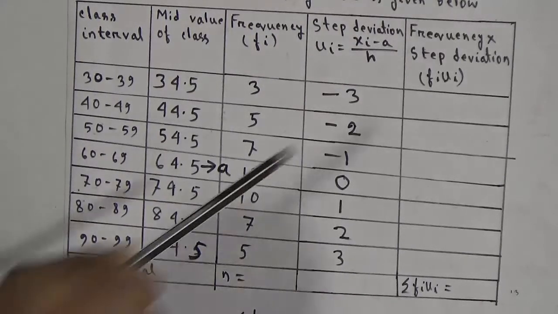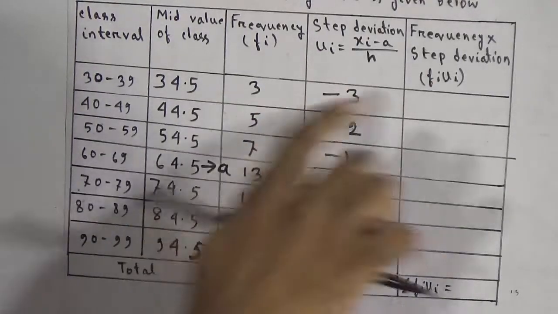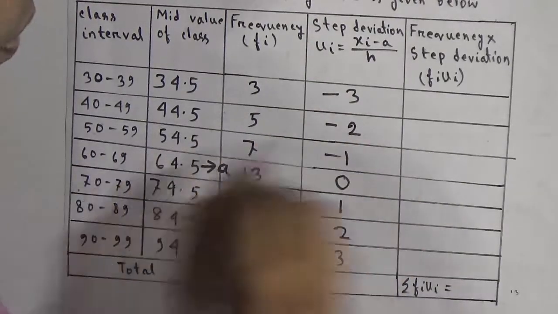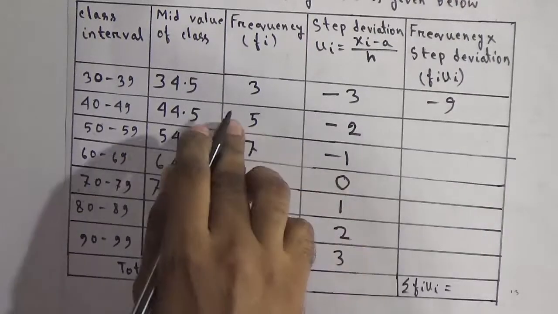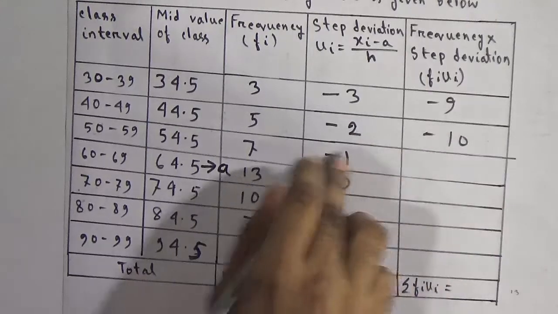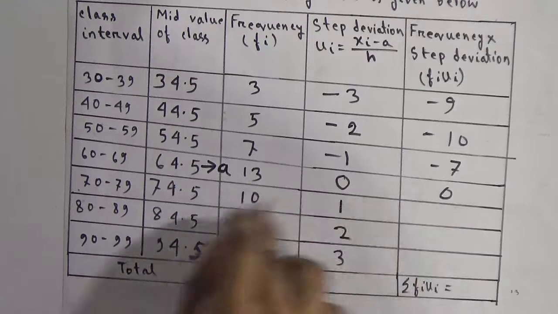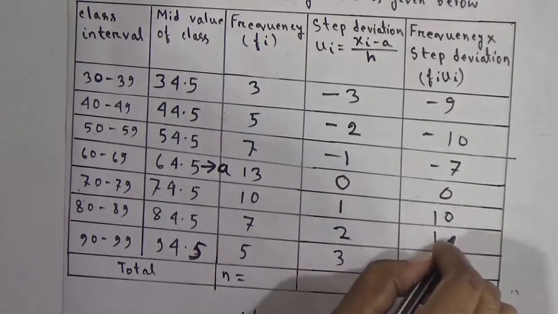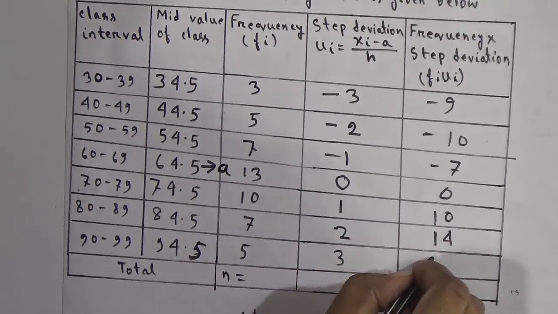Now our last column, frequency multiplication step deviation. That means we have to multiply these two columns. Here 3 multiplication 3, 3 3s are 9, minus 9. You have to write here minus 9. Here minus 5 multiplication minus 2, this is equal to minus 10. Now minus 7. Now 0. Here 10 1s are 10. 7 2s are 14. And 5 3s are 15.